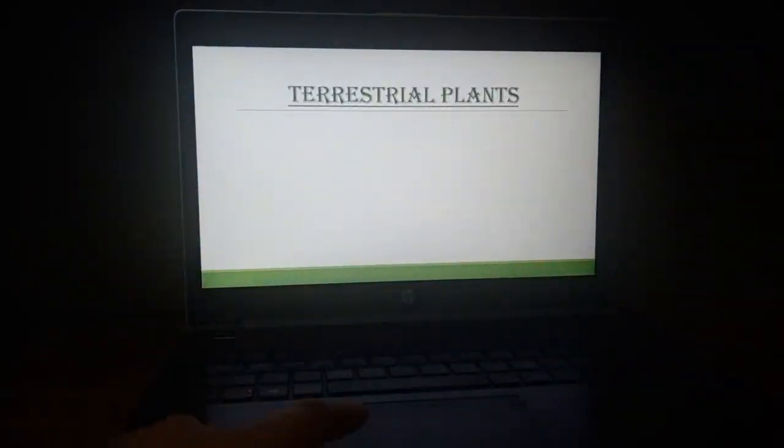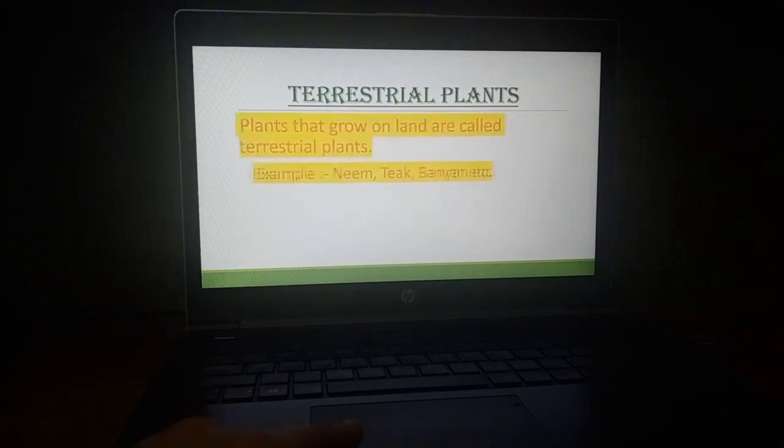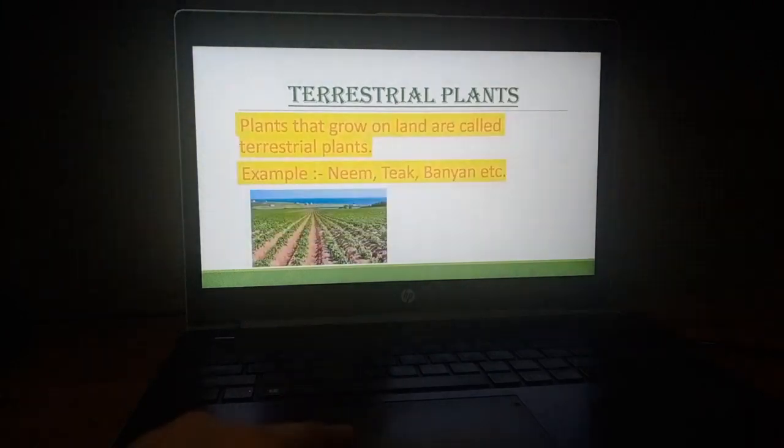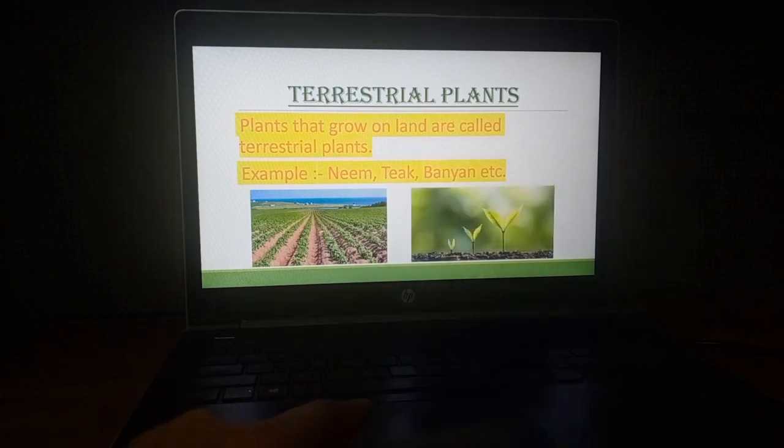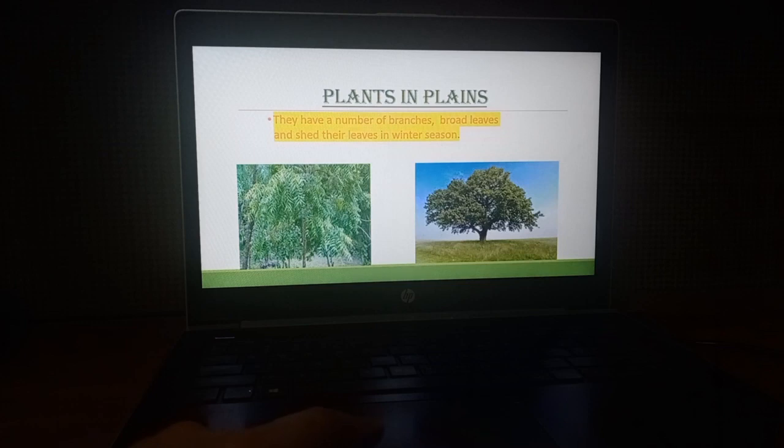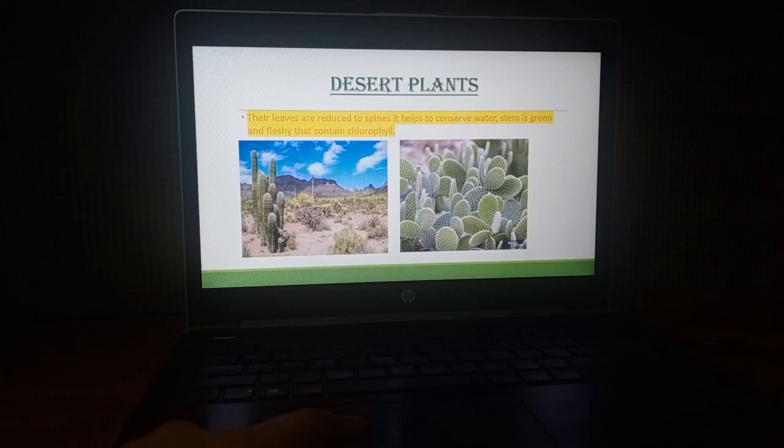Then we have learnt about the different types of terrestrial plants that grow on land, like neem, banyan, ashoka, tulsi, rose, all the plants that you see around you. The first part is plants of the plains, the plants that are present around you in Delhi, like neem, banyan, mango, all the plants that are called plants of plains.